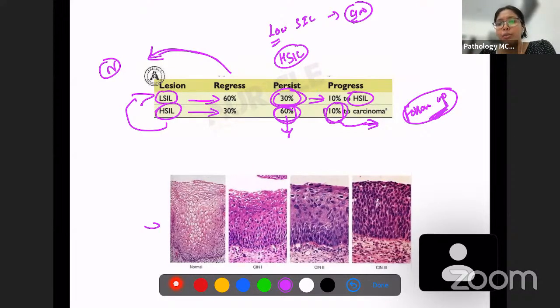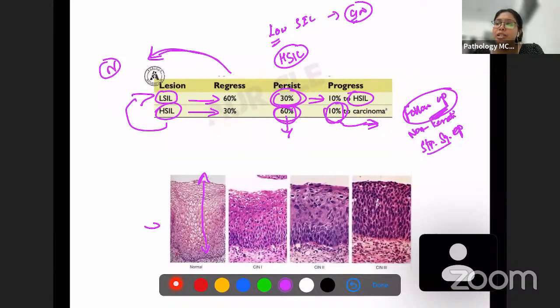This is a normal epidermis, and we know that the epithelium of cervix is made up of stratified squamous epithelium, and the epithelium is non-keratinizing. Whereas in the epidermis of the skin, it is keratinizing, right?